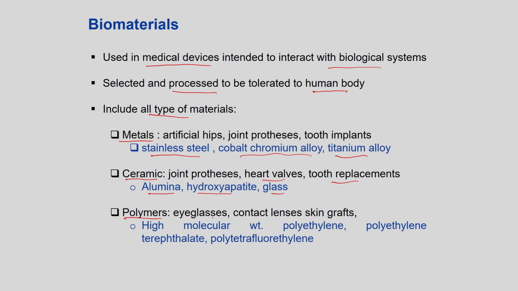Or polymers in eyeglasses. When you have cataract, you do the operation, so you put a lens at the back of your eye. So, those are called intraocular lenses, contact lenses, or skin grafts. Skin grafts are all uses of polymers. These are high molecular weight, let us say polyethylene, polyethylene terephthalate, all these are the basic constituents of the polymers.